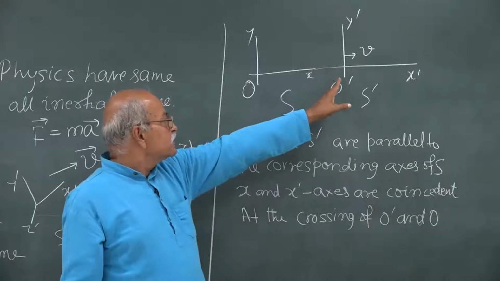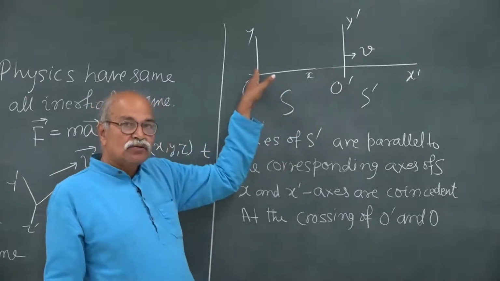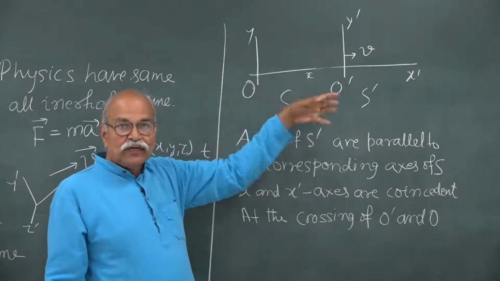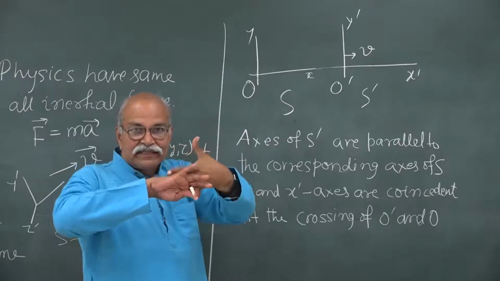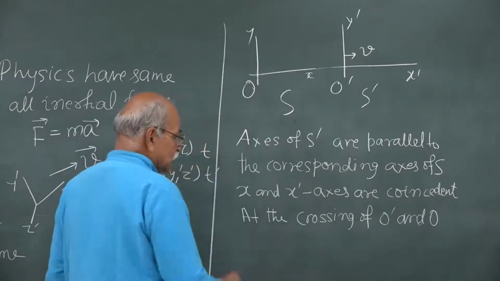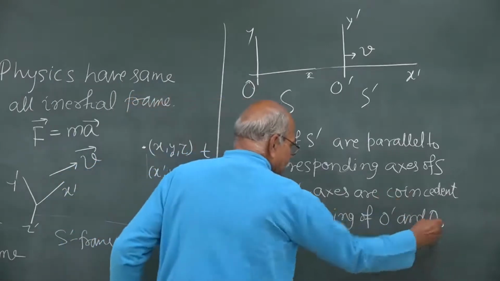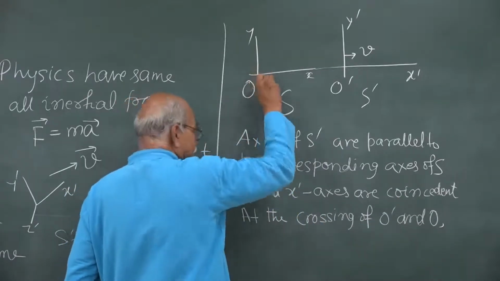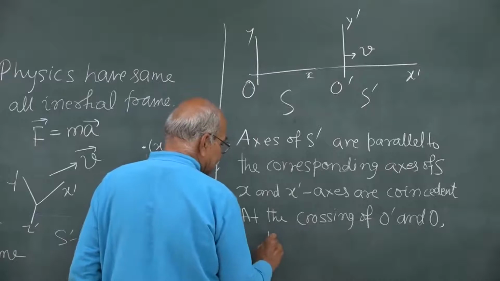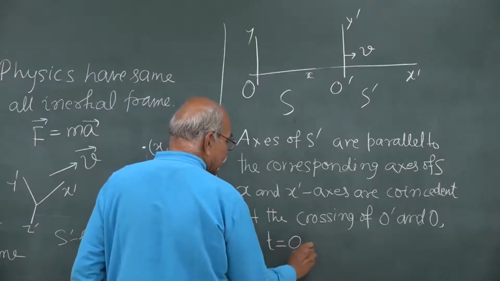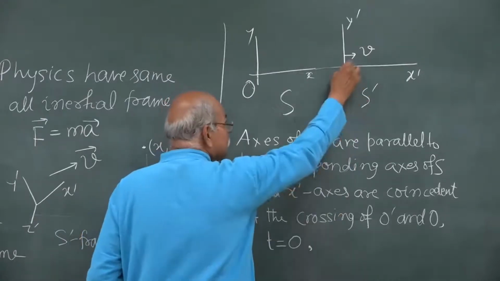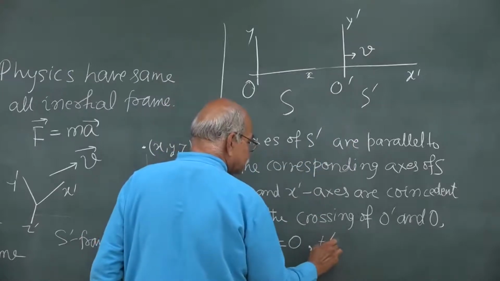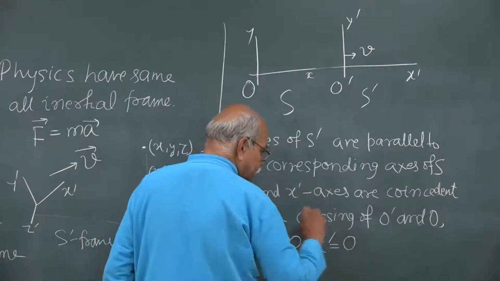At certain instant this O prime must have been on top of this O. So, O and O prime are crossing each other that particular instant. So, at this crossing the time measured in this frame of that crossing is 0 and time measured in this S prime frame is also 0.